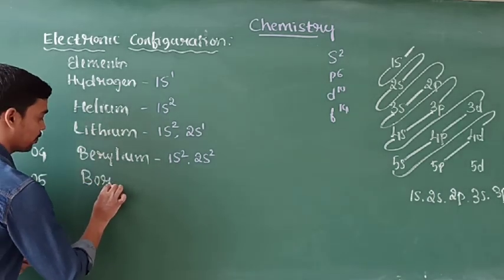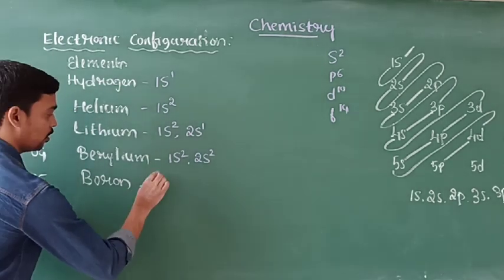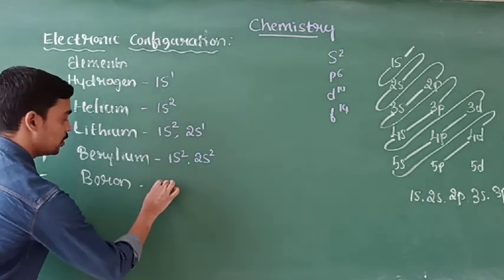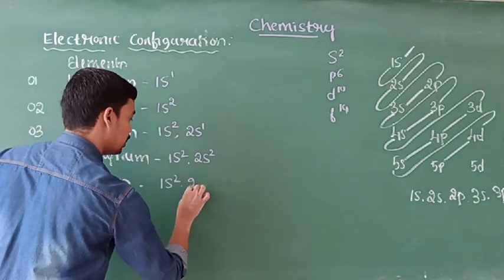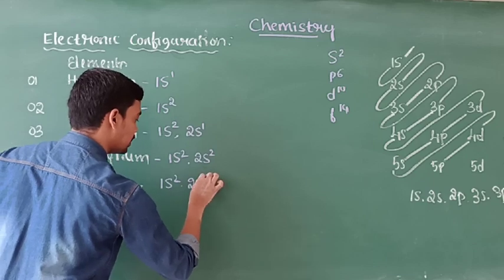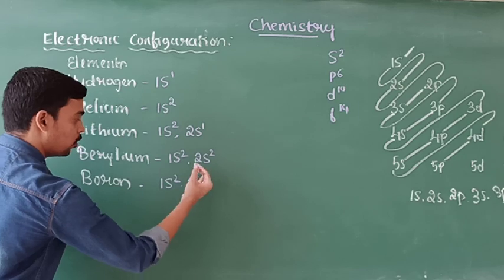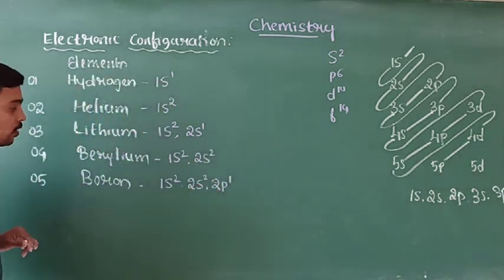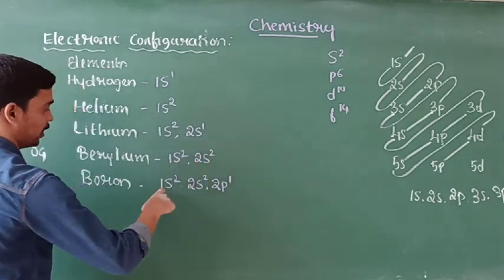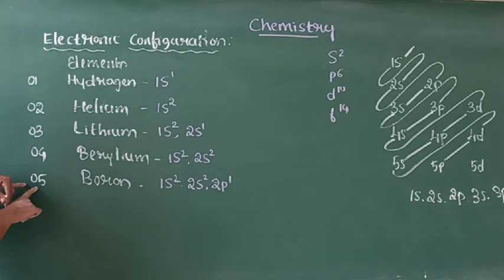boron. Here 5 electrons are present. The electronic configuration of boron is, the first one is 1s2. Next one is 2s. The maximum capacity of s is 2. 5 electrons are present. 2 plus 2, 4, and the remaining 1 is 2p1. Just count the number of exponents here. 2 plus 2, 4, 4 plus 1, 5. It should be equal to the serial number, the atomic number.